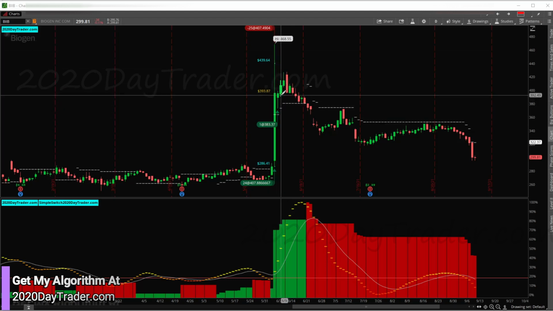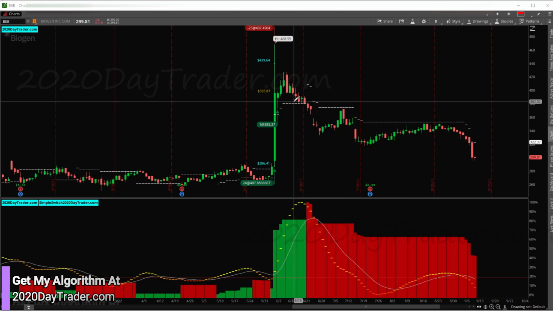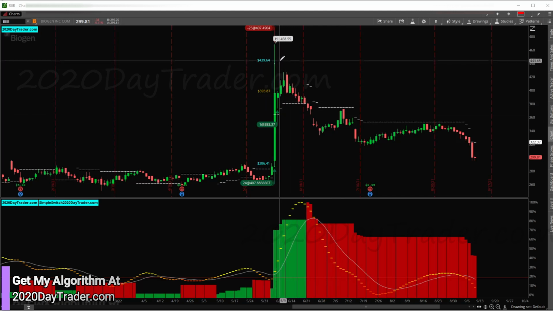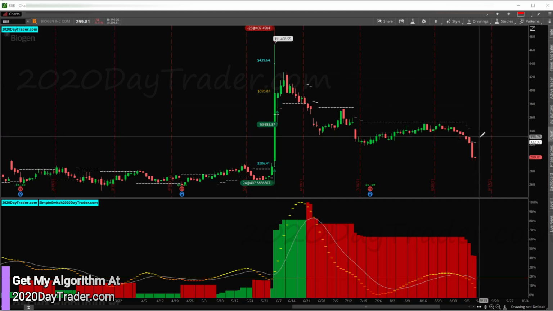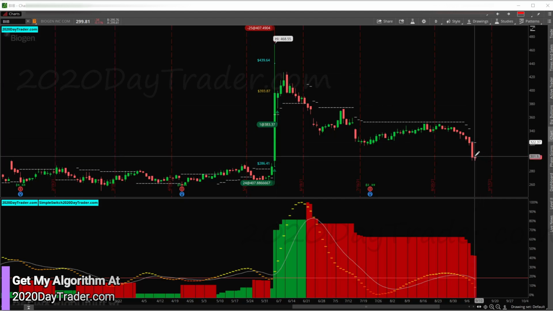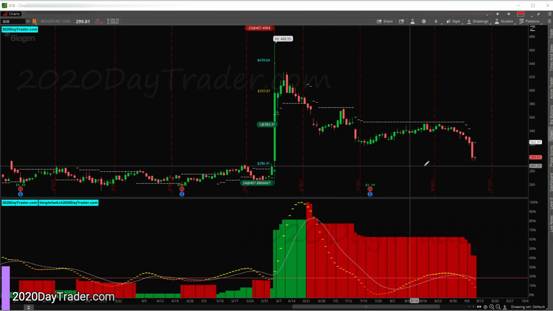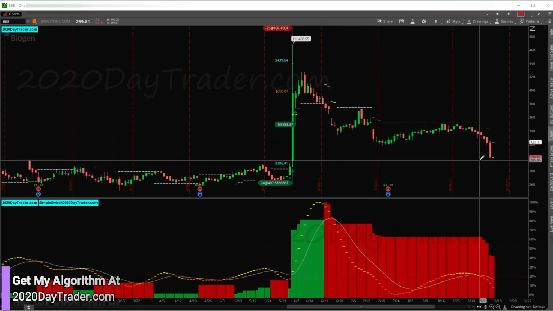We got in on this candle. Got out on this candle. Nice short. But 407 is where I shorted it at. I wish I would have just stayed in and hung out because now it's down at 299. I would have made over 100 points on this thing. And I'm such an idiot for not staying in. And I kind of want to short it again, but I'm not going to.